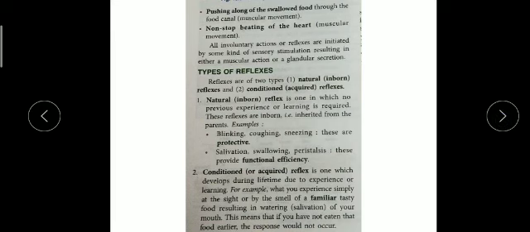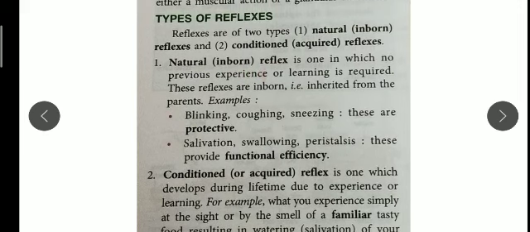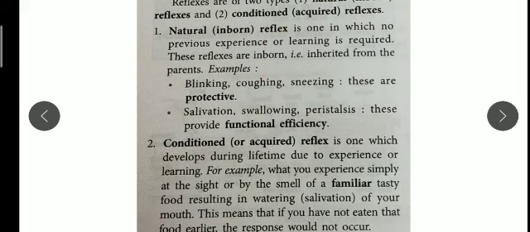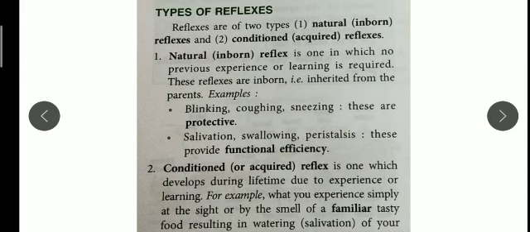Now there are two types of reflexes: some are natural or inborn, and some are conditioned or acquired. The natural ones are inherited. We do not need learning or previous experience; they are purely inborn, inherited from our parents. Blinking, coughing and sneezing are the protective ones. The functional ones are salivation, swallowing and peristalsis. These contribute to functional efficiency.